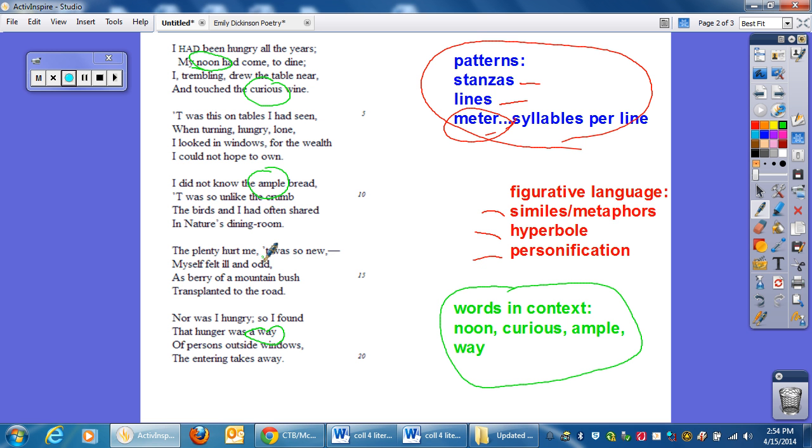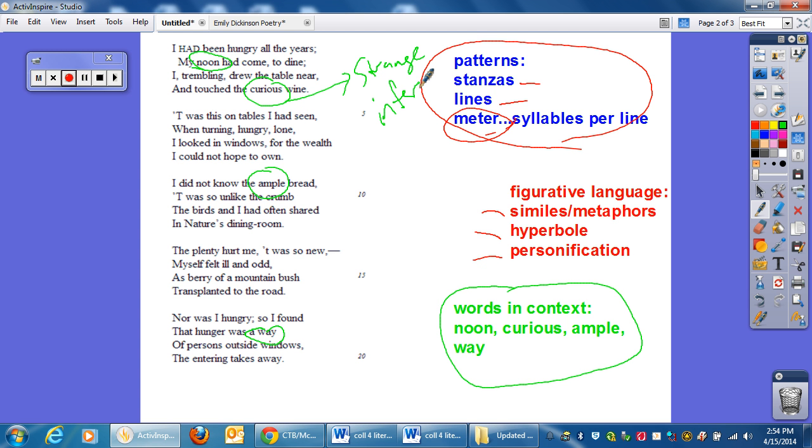So one of the things that you've got to figure out is what the definition of the word means inside of its context. In the previous video, we talked about curious. Curiosity is a feature of searching for knowledge or being inquisitive about things. But in this case, curious doesn't mean that. It actually means strange. So you've got to be able to infer what words mean based upon their context.